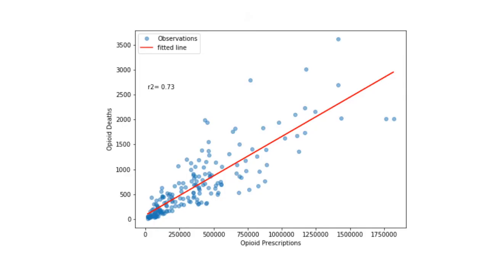This is a scatter plot of opioid deaths and opioid prescriptions between 2013 and 2016. A calculated R-square of 0.73 indicates that 73% of the variance in opioid deaths can be explained by the variance in opioid prescriptions, which is a moderate relationship.